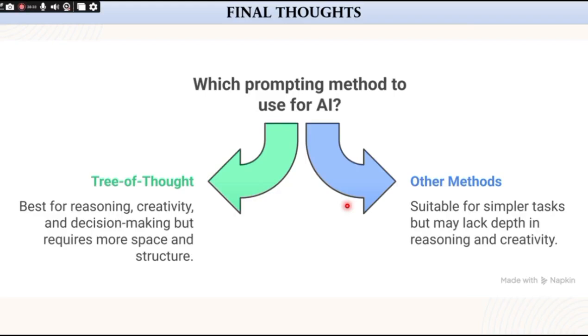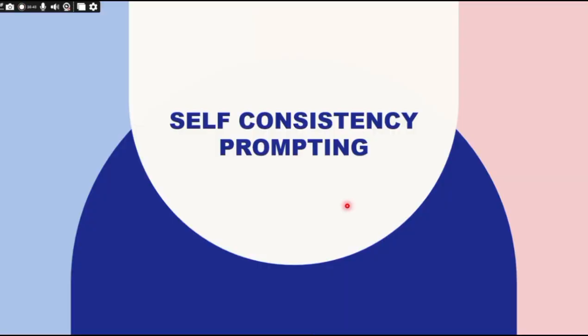So, while it may require more space and structure, the depth of thinking it brings to AI is unmatched. For advanced prompt engineers, tree of thought is like having an AI that not only thinks but thinks wisely. So, in the next video, we are going to learn about self consistency prompting.